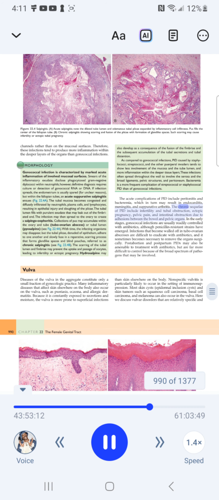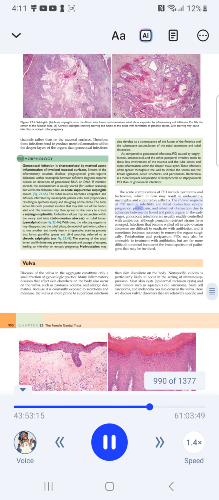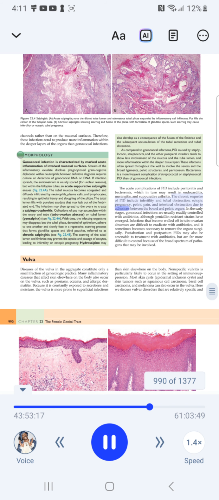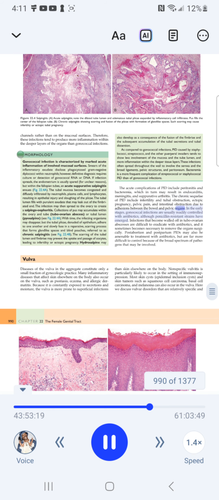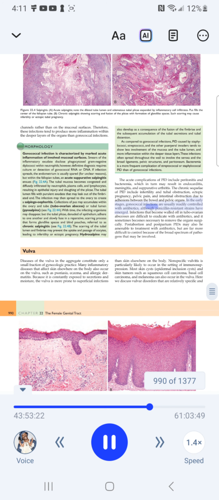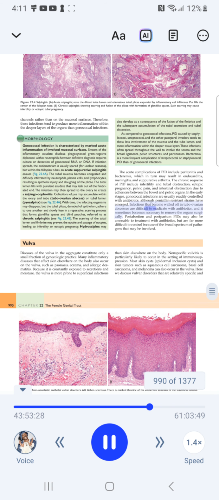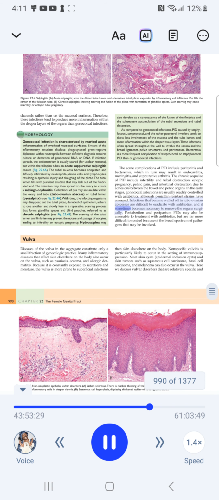The chronic sequelae of PID include infertility and tubal obstruction, ectopic pregnancy, pelvic pain, and intestinal obstruction due to adhesions between the bowel and pelvic organs. In the early stages, gonococcal infections are usually readily controlled with antibiotics, although penicillin-resistant strains have emerged. Infections that become walled off in tubal ovarian abscesses are difficult to eradicate with antibiotics, and it sometimes becomes necessary to remove the organ surgically.